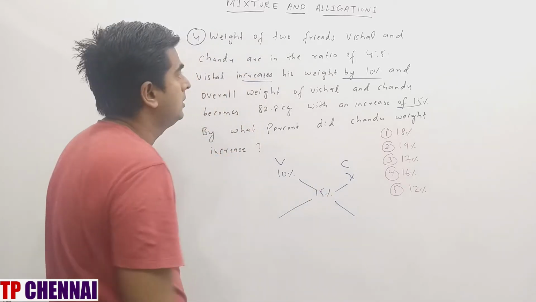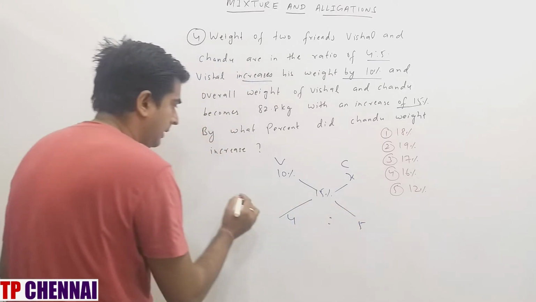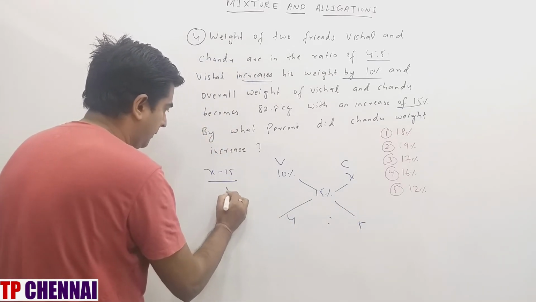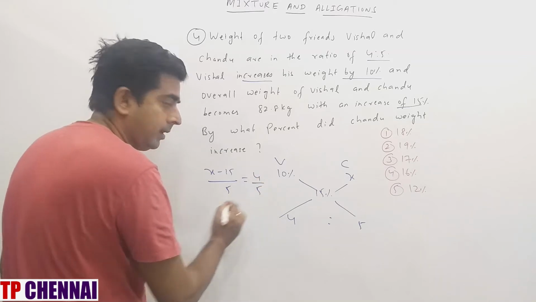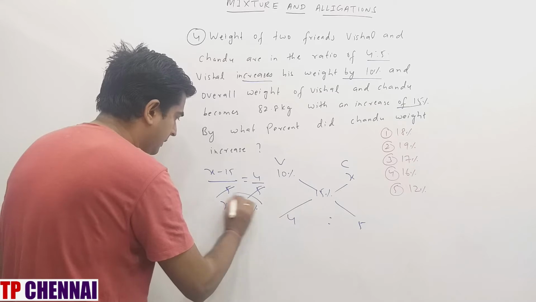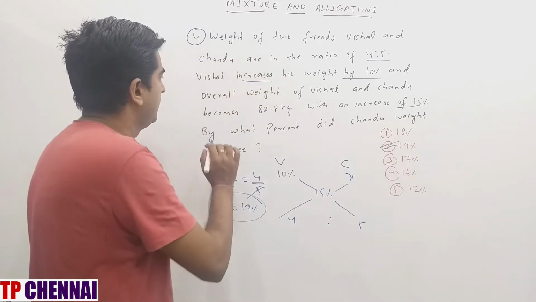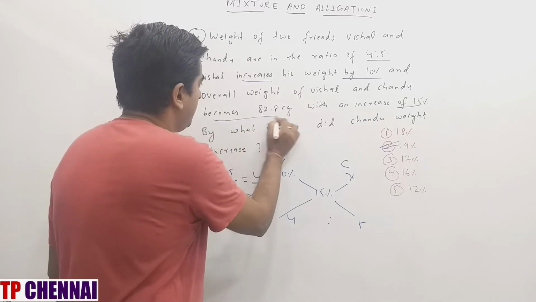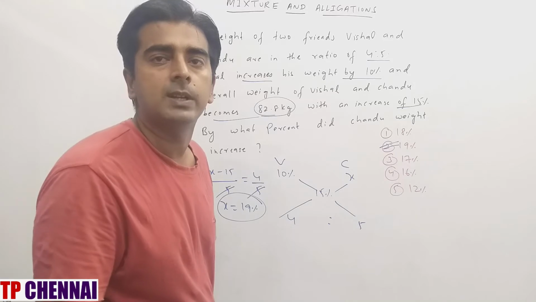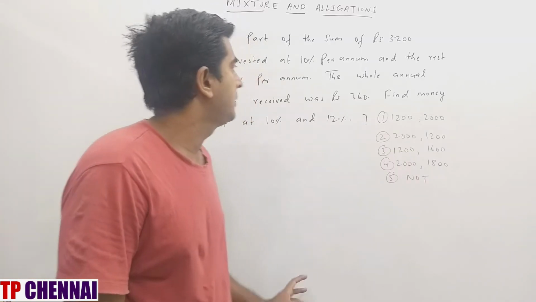And what about ratio? Ratio is 4:5. So allegation: (x minus 15) divided by (15 minus 10) is equal to 4 by 5. 5 and 5 is cancelled. X is equal to 19%, which is nothing but second option. Now when you saw here, this overall weight of 82.8 kg they have given you, which is not having any importance in this question. So I hope you are clear with the previous question. Now we will see another question.